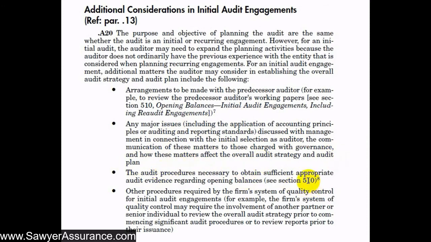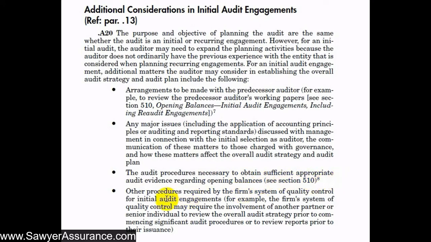And again, with AUC Section 510, we need to get comfortable on opening balances. So those would be the ending balances of the prior year that the predecessor auditor audited. So we need to go back and look at the procedures that auditor performed on the opening balance sheet balances to make sure that they did the appropriate procedures, and whether we believe that those opening balances are accurate. Because whatever those opening balances are, they weigh very heavily on, in particular, the net income of the current year. So if they didn't do the appropriate accruals, record revenue appropriately, etc., in the prior year, then it's going to affect our current year, and that will come about in the opening balance of the balance sheet. So you can look at that in more detail at AUC Section 510 as well.